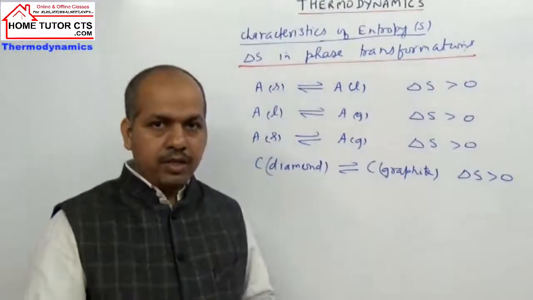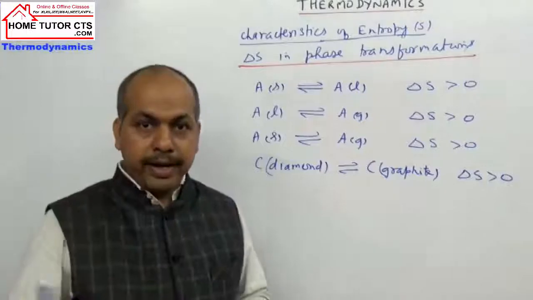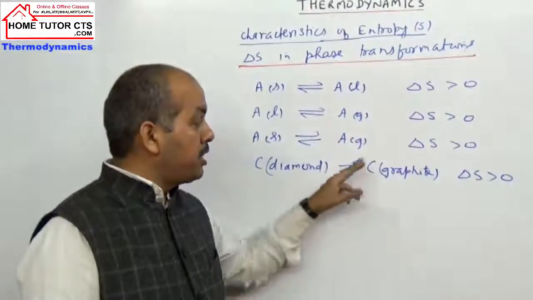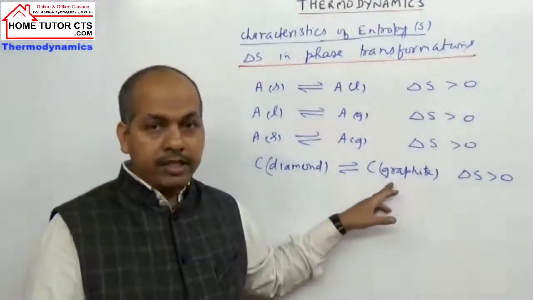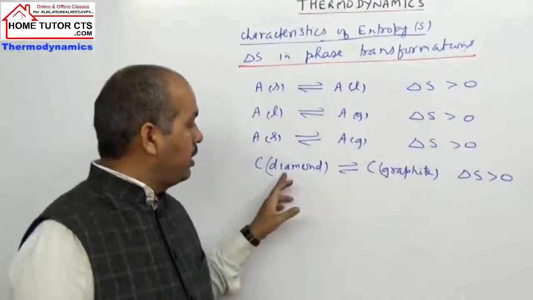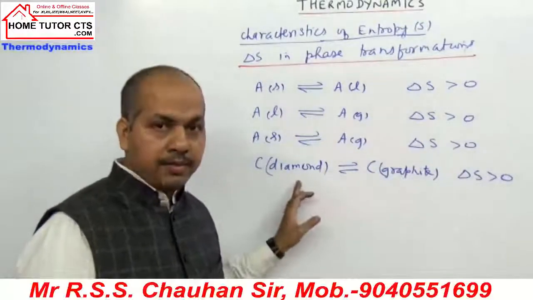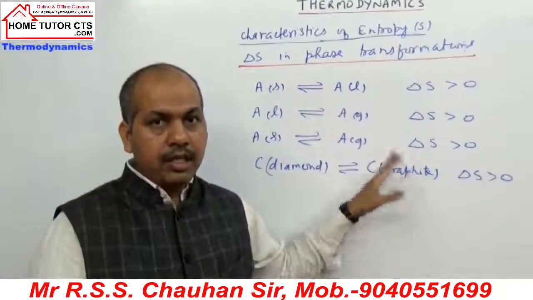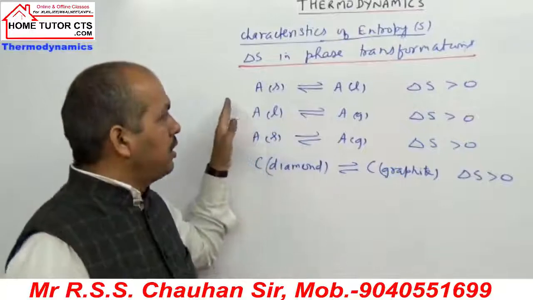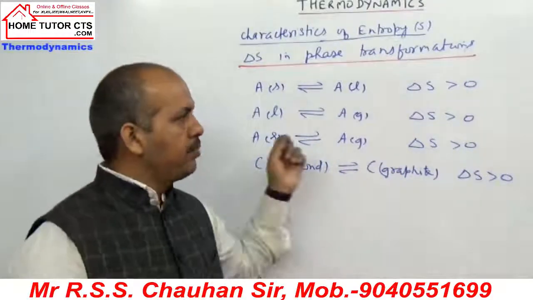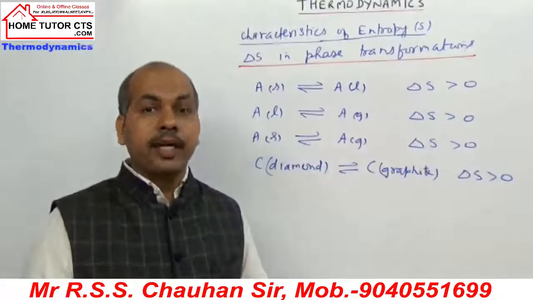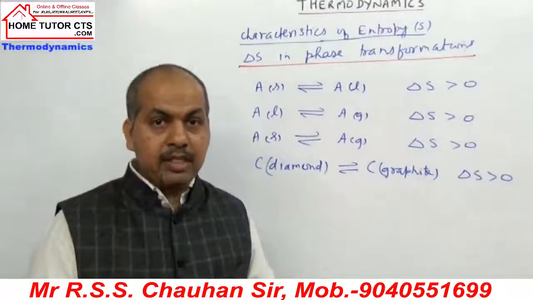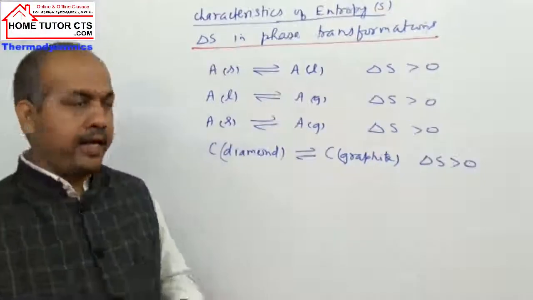In the graphite structure, the free electrons are spread in the layers, so the layer structure stability is less. So entropy is higher in graphite and less in diamond. So this minus this, delta S becomes positive. So in entropy change in phase transformations, whenever solid changes to liquid or gas, entropy increases. Entropy increase means delta S becomes positive. Entropy decrease means delta S becomes negative.